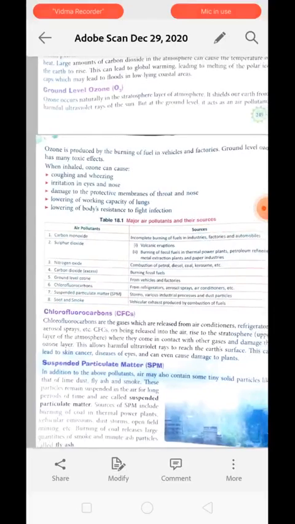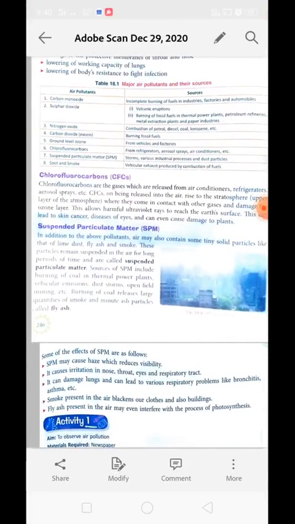Okay class. Now next is chlorofluorocarbon. Chlorofluorocarbons are gases which are basically released from cooling instruments like air conditioners, refrigerators, aerosol sprays, etc.